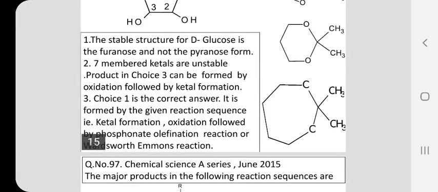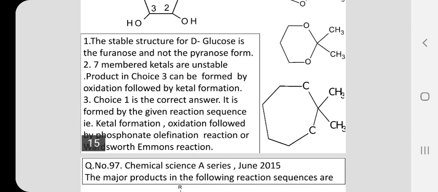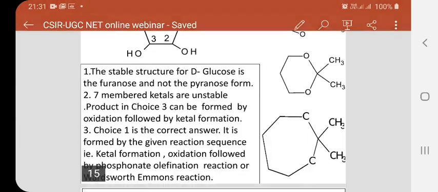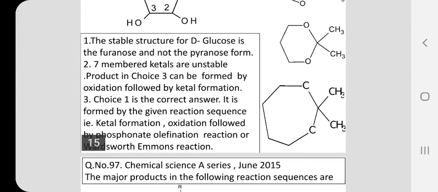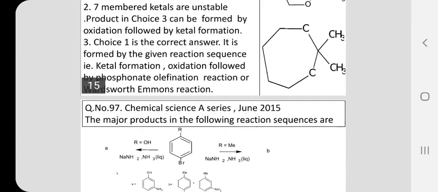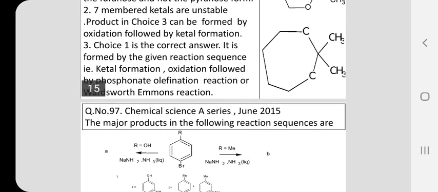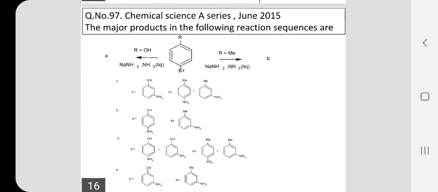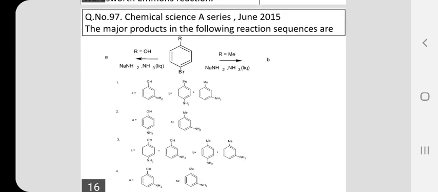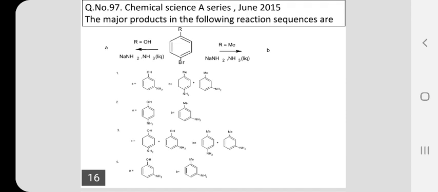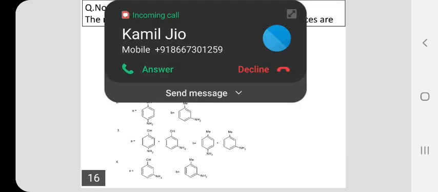And this reaction is called the Wadsworth-Emmons reaction. Oxidation followed by phosphonate olefination, that is resulting in the formation of a vinyl ester, is called the Wadsworth-Emmons reaction. This is a latest reaction discussed in Sundberg and Carey, Advanced Organic Chemistry, Reactions and Mechanism. Now let us move to another question. In this question, I have taken an aromatic compound. See, this is only to understand the difficulty level even from the question of reactions and mechanism.